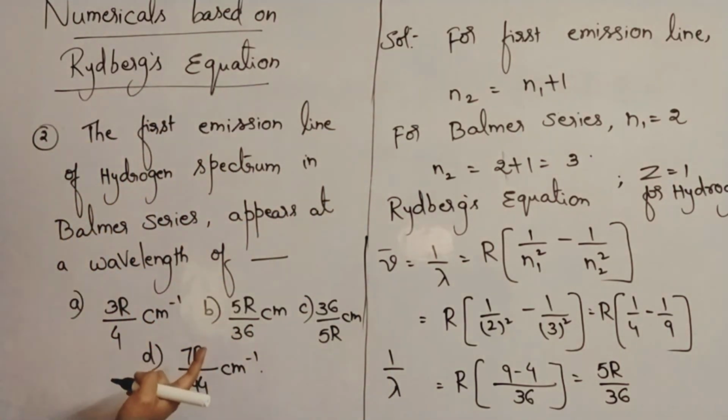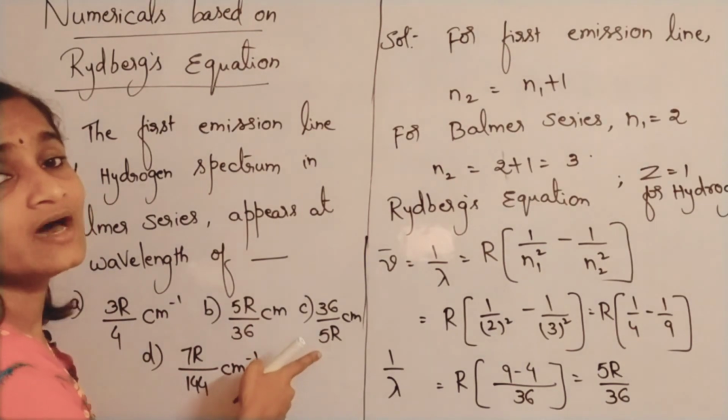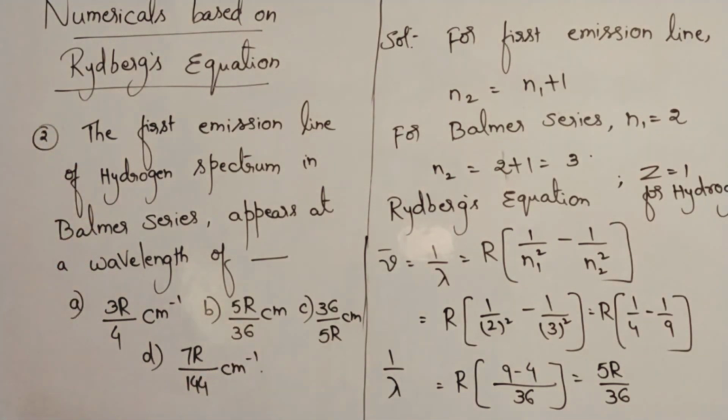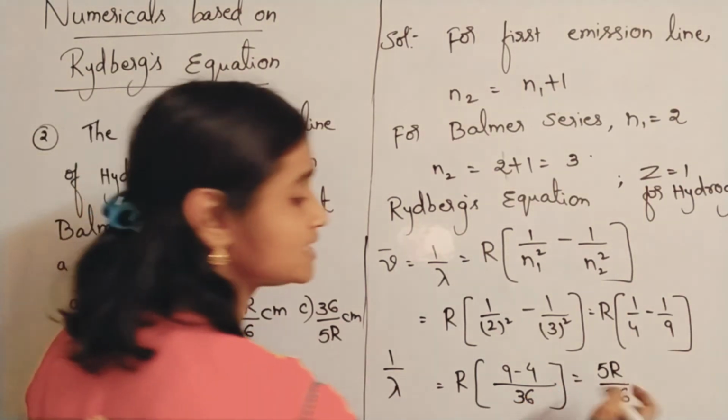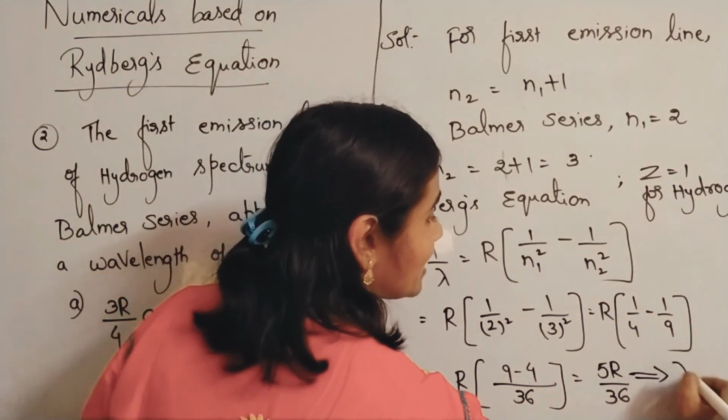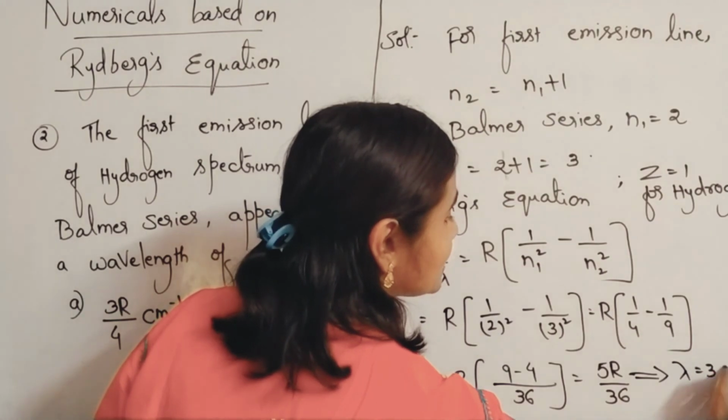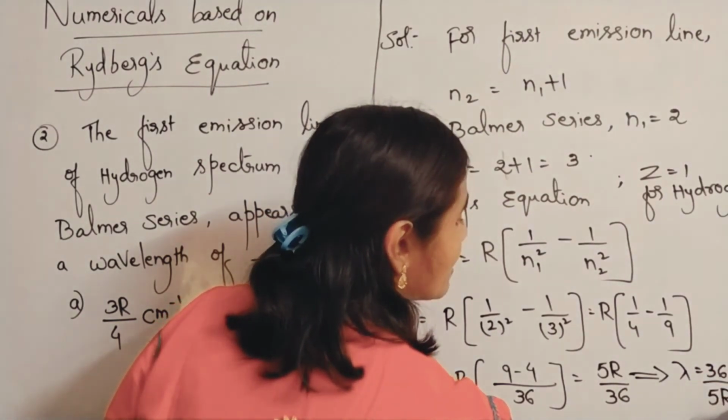So lambda will be 36 by 5R. So the option will be what? Option C. Now 1 by lambda is 5R by 36, that implies lambda is equal to 36 by 5R.